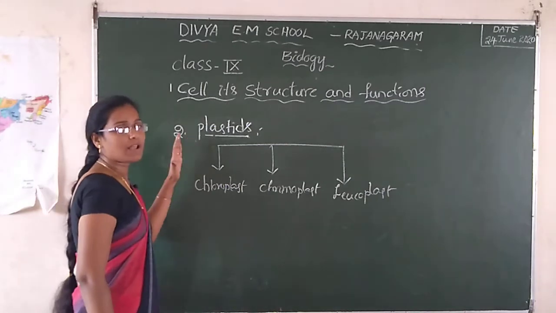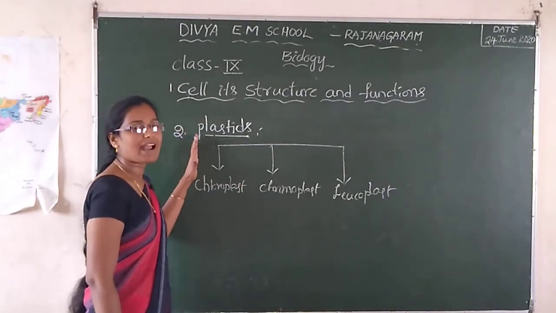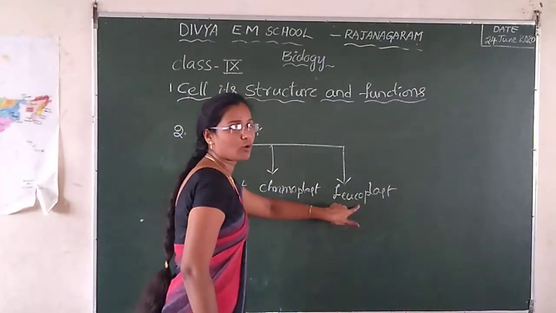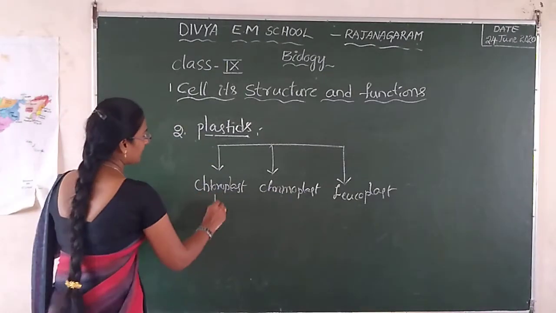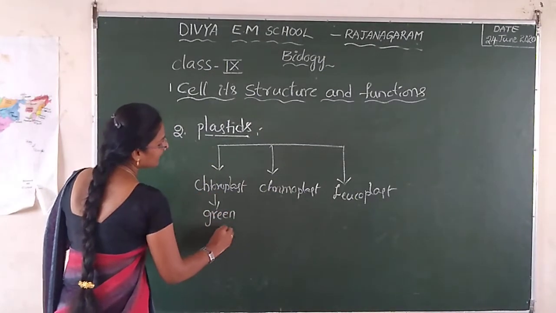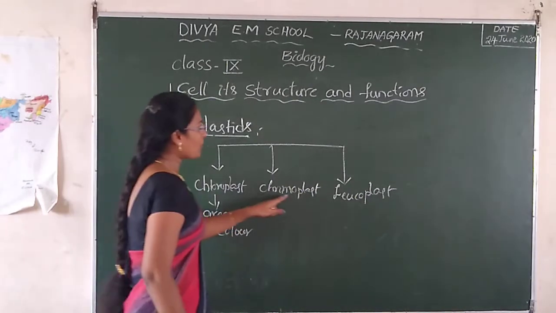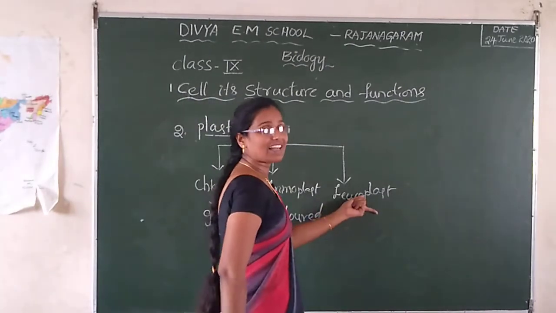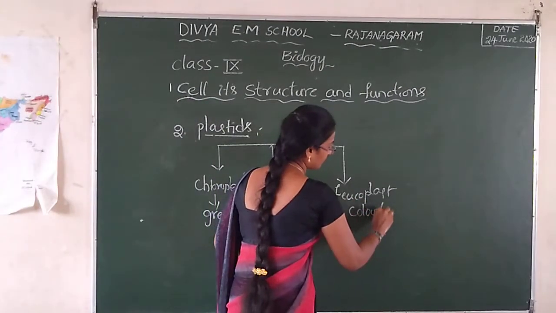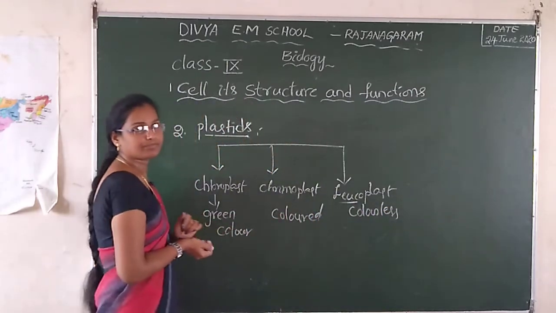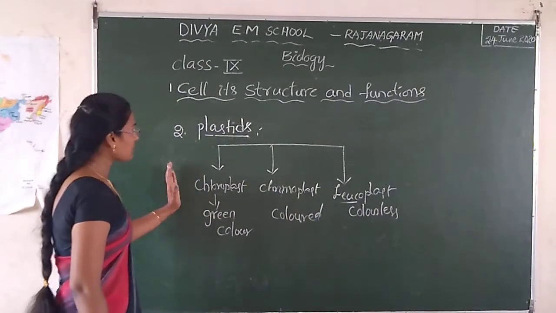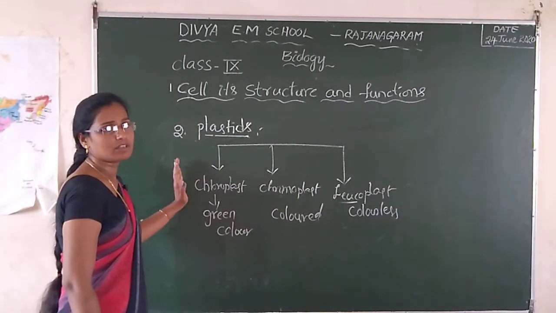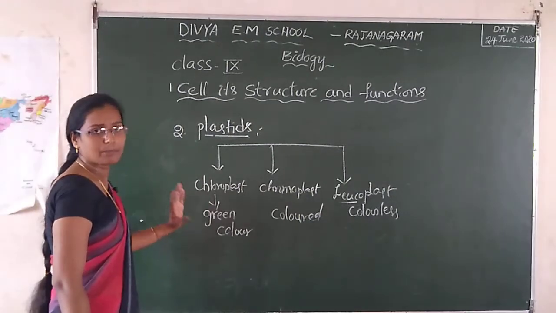What is meant by plastids? Plastids are present only in plant cells. These are of three types: chloroplast, chromoplast and leucoplast. Chloroplast is green in color. Chromoplast is colored. Leucoplast is colorless. Leuco means white. What is the use of chloroplast? It is involved in photosynthesis. That's why it gives the green color to plants.